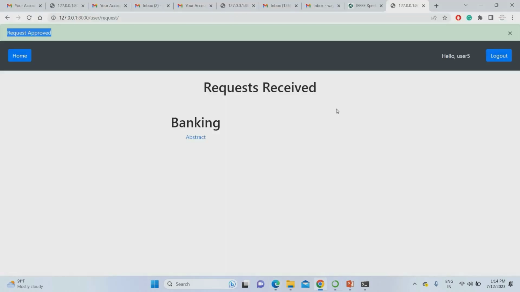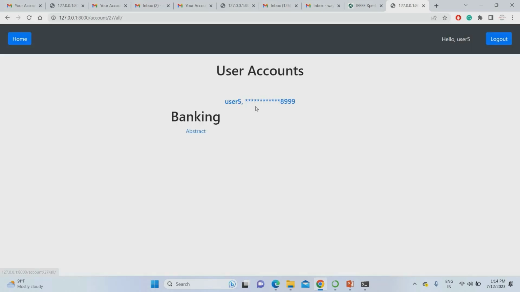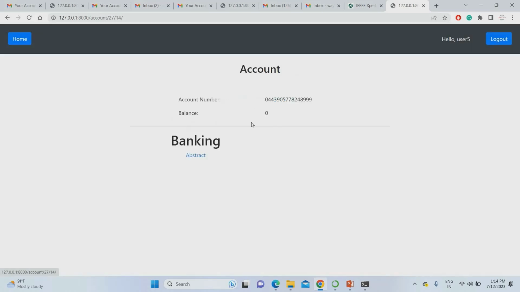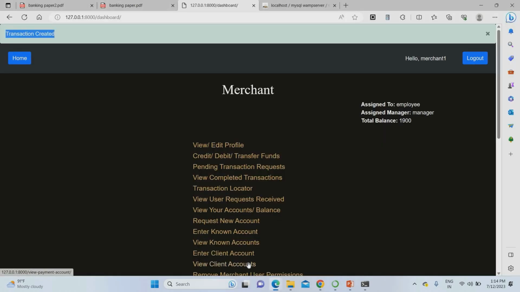Now what I'm going to do is go to user 5. Then I'm going to the account balance. If I click the account balance, I didn't see any fund here, but he transferred 500 rupees. So first of all, the employee has to approve your transfer. Then only the amount will be credited.